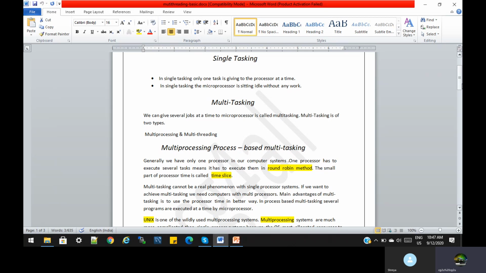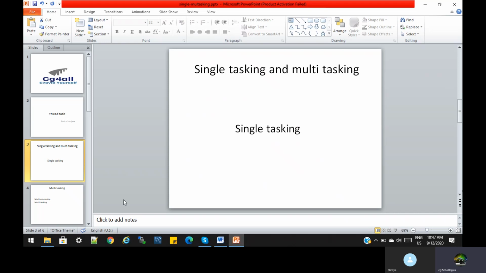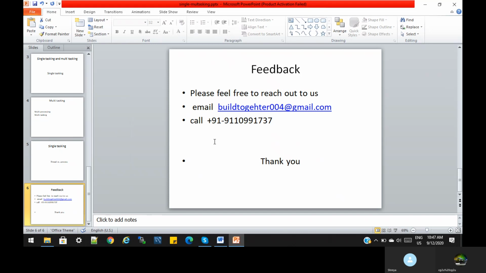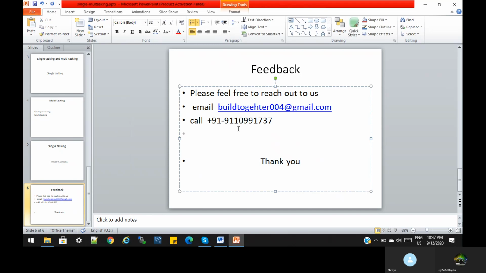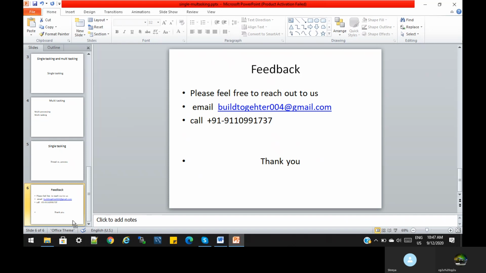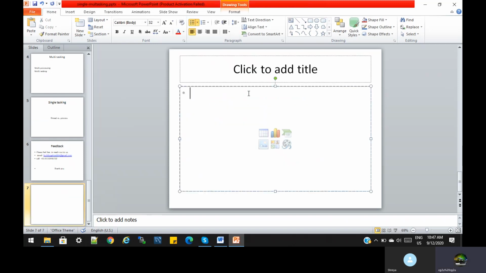We divide one task into five different tasks. Let us consider we have a task one, and we divide this task one into J1, J2, J3, J4 and J5.